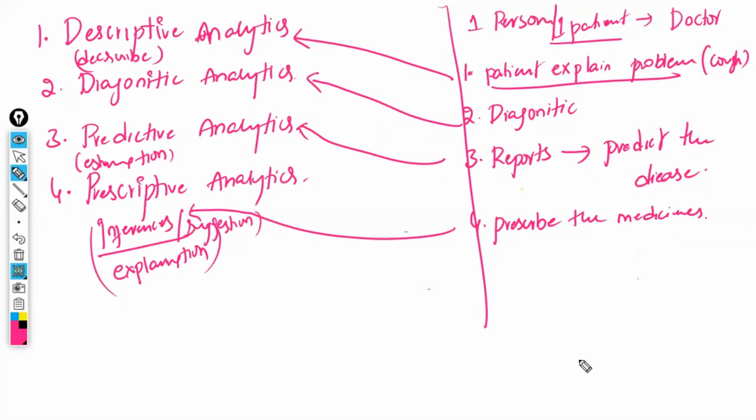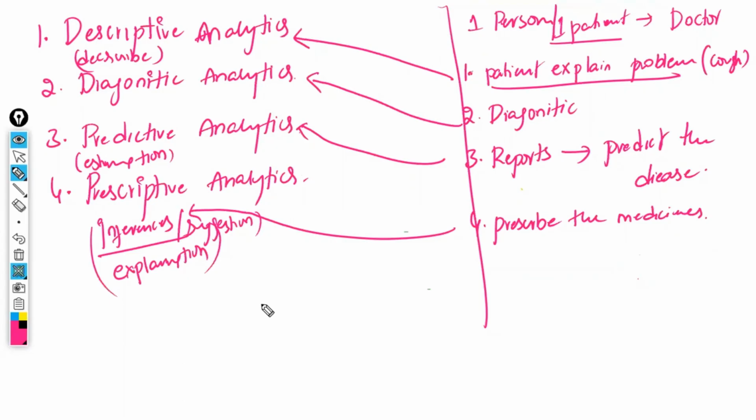For example, if one of the reports shows some problem, he is going to predict based on that. For example, if malaria is positive, he will predict that you have got malaria and give medicines like this. He is going to prescribe some medicines and will also estimate the time: within the next 2 or 3 days it is going to settle. The same thing we are going to do here.